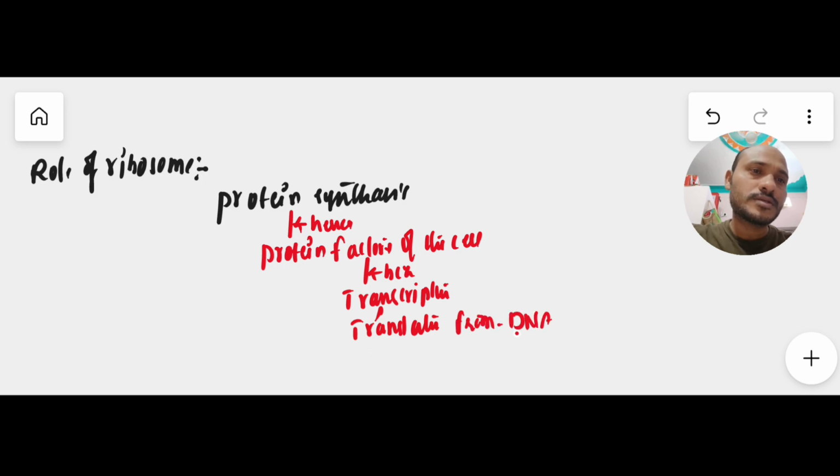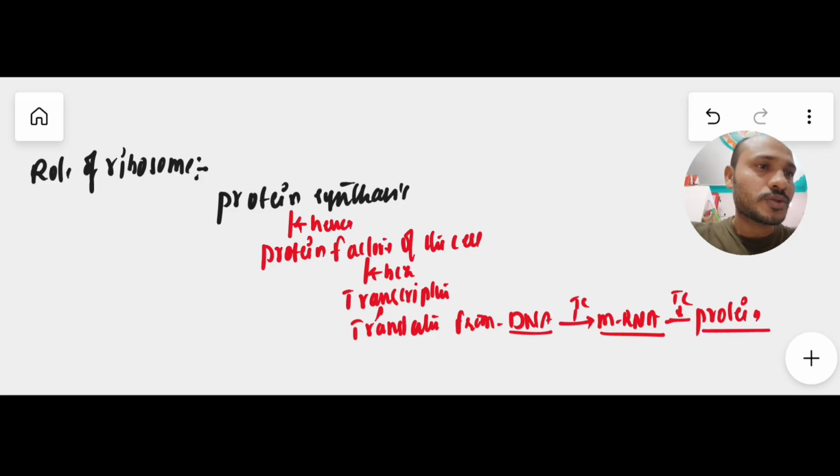Here, the DNA undergoes the transcription process and forms mRNA. Then this mRNA, using the ribosome, with its smaller subunit and larger subunit, undergoes the translation process in the presence of ribosomes. Then only it forms the protein. So without ribosomes, there is no formation of protein. Hence, the ribosome is a factory of protein. This is the main important role of the ribosome.